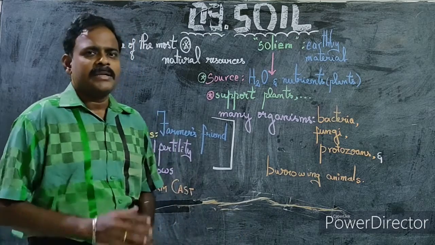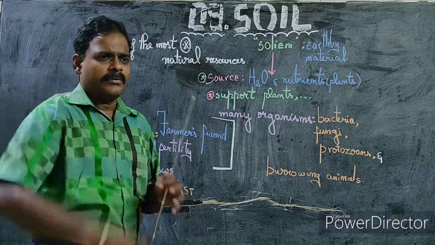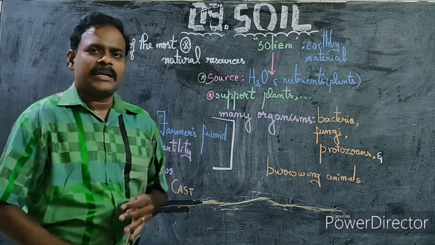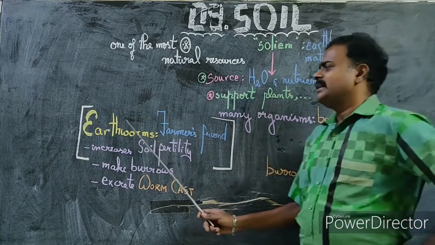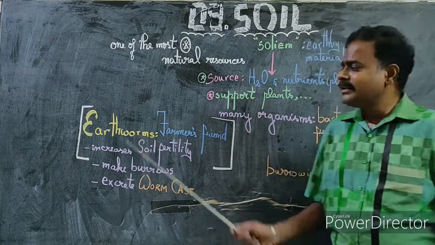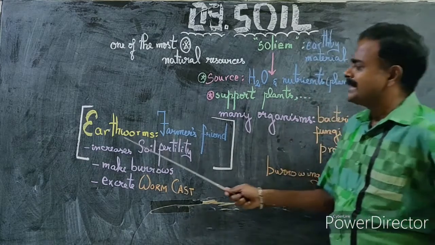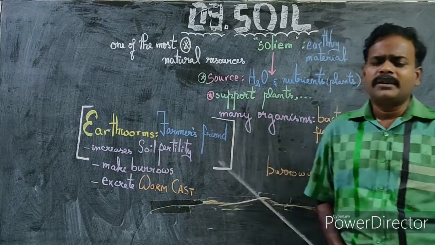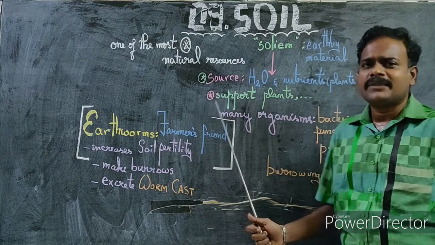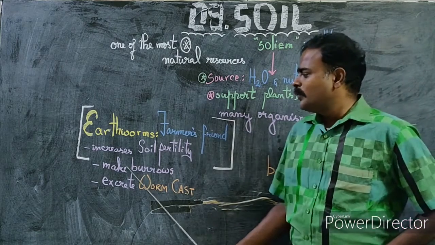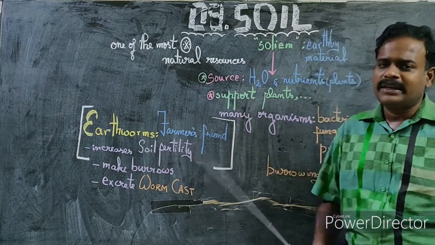What is meant by burrowing animals? Animals that burrow and live under the soil. Then, a special organism found in the soil is the earthworm. I hope you know, you might have learned, everyone knows earthworms, the farmer's friend. They are called the farmer's friend because in two ways they increase the soil fertility.